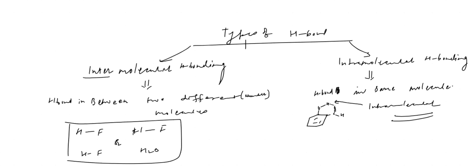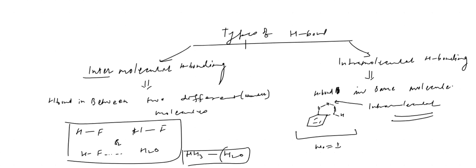You can say HF and HF are both the same molecule, but in number, here the number is one, while here the number can be two or more. Between two different molecules means HF and HF are different entities. This bond is also possible between NH3 and H2O, one molecule and one molecule. I get it, sir.